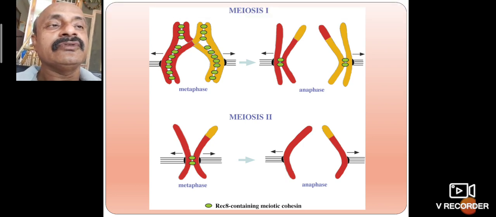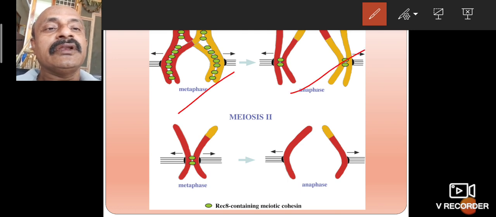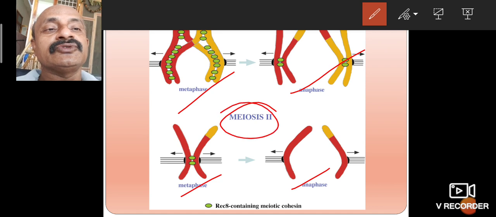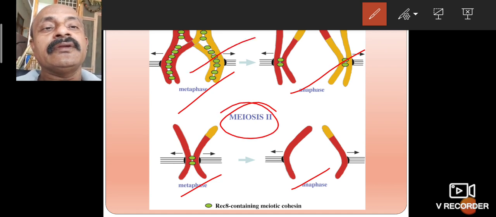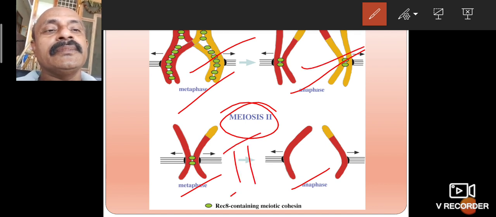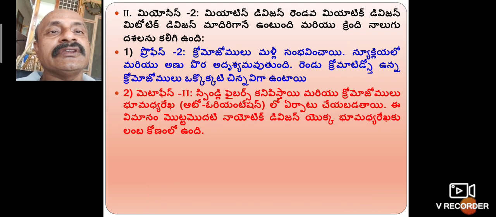This is also important. This is metaphase and also anaphase. This is meiosis 2. Metaphase 1 and also anaphase 1. But here is the second one: metaphase 2 and anaphase 2. There are also differentiations here.